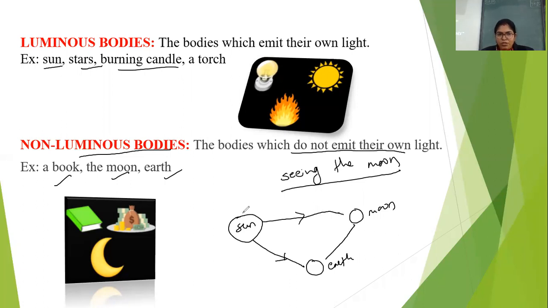Understood? So the sun is the luminous body, and the earth and moon are non-luminous bodies because they receive light from the sun. This is how the moon becomes visible to an observer on the earth. Suppose we are living on the earth. For us, the moon is visible because the sunlight reaches the moon, and after striking it, reaches us. So this is how we can see the moon.